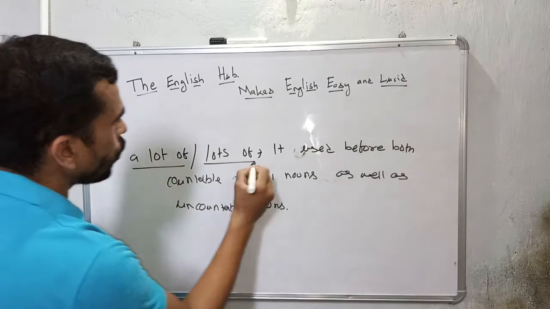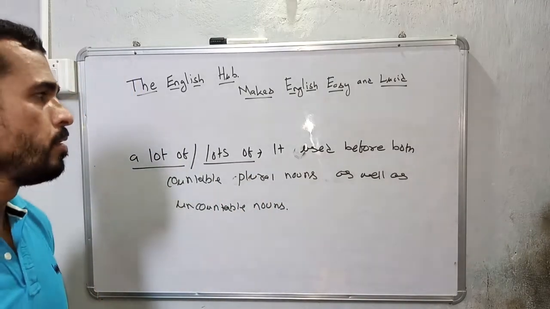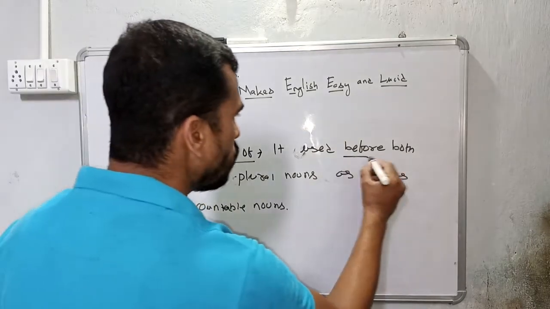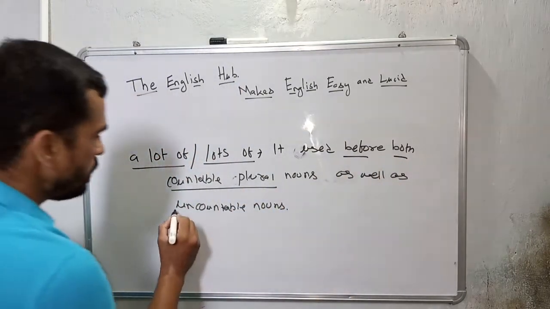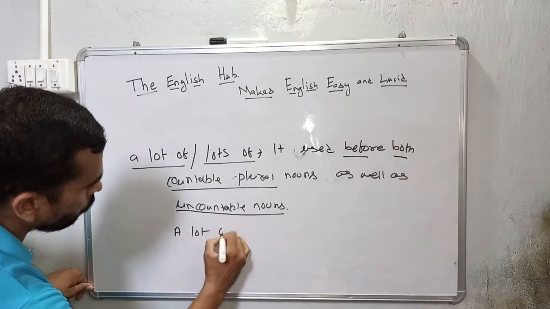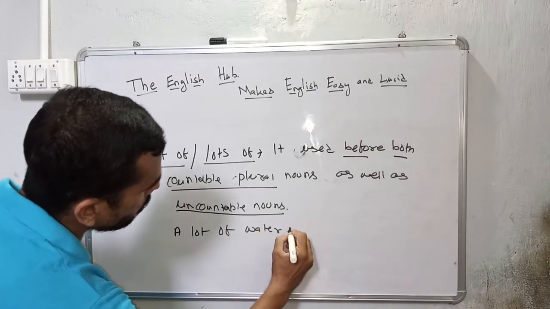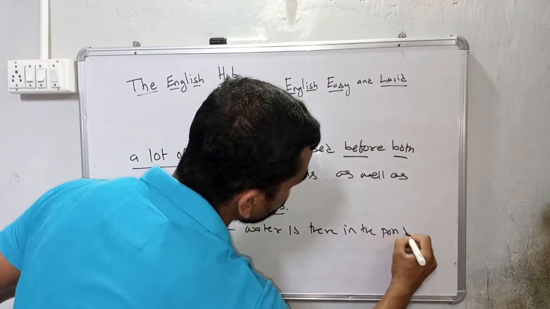A lot of or lots of. This is a quantifier which can be used both before countable plural nouns as well as uncountable nouns. For example, a lot of water is there in the pond.